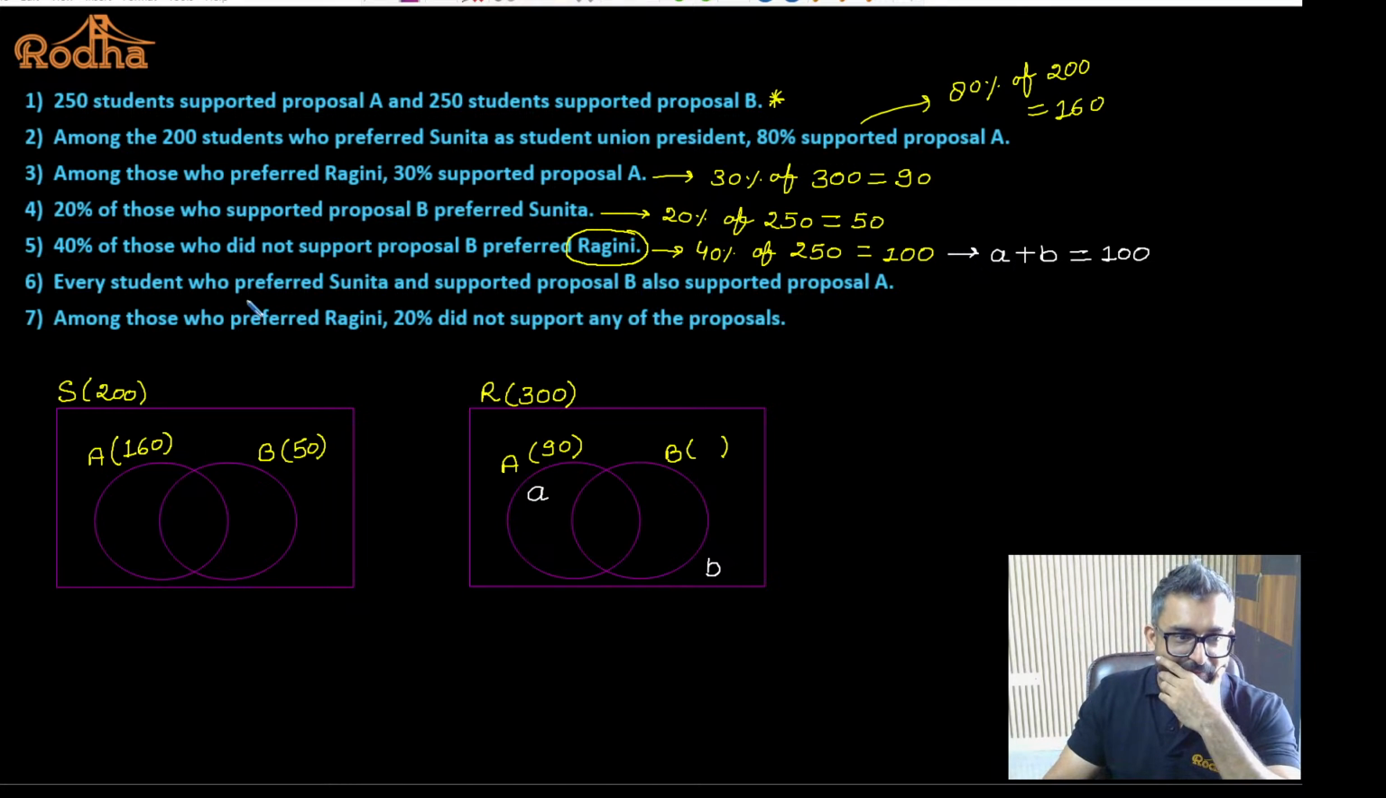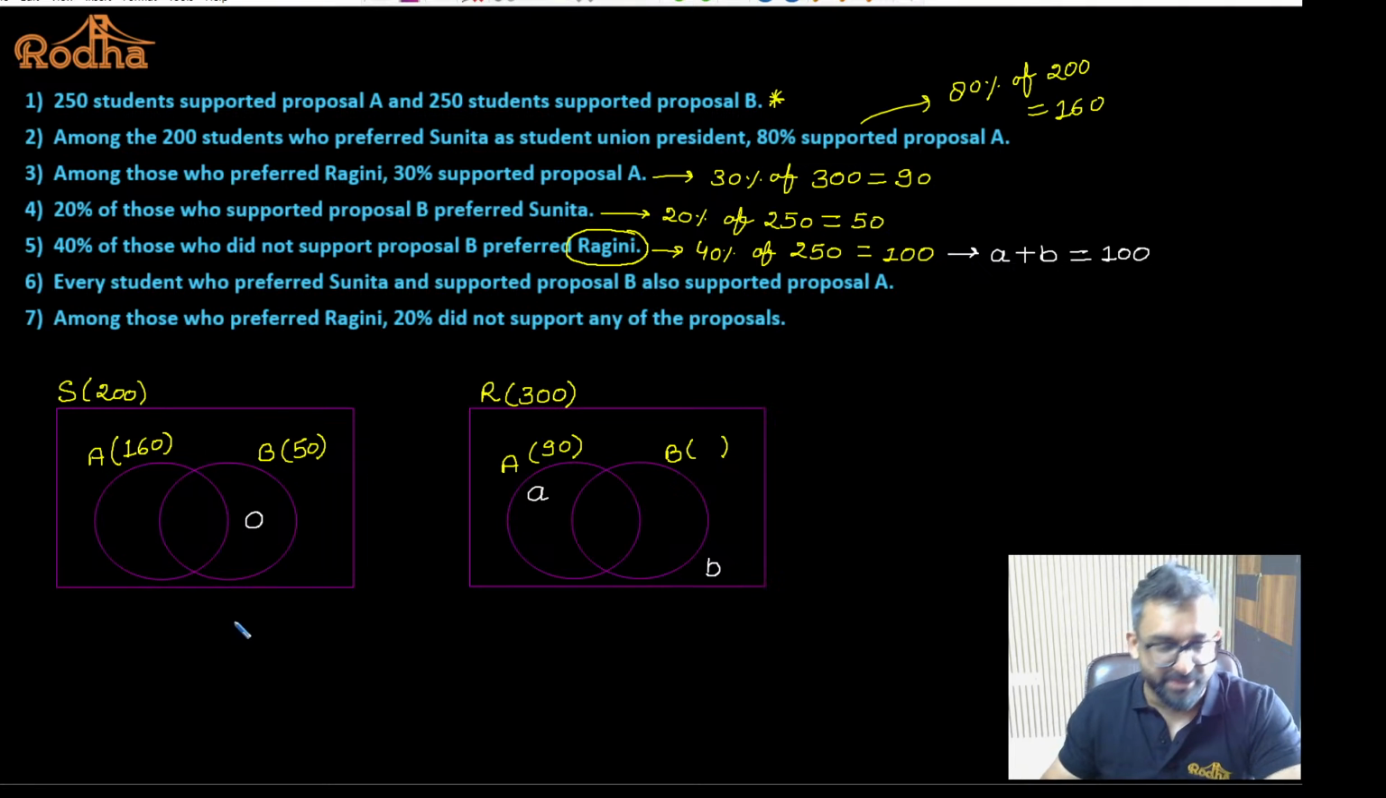Perfect. Every student who prefers Sunita and supported proposal B also supported proposal A. Again, a very important information. Every student who preferred Sunita, that means we have to read the Venn diagram of Sunita. Every student who preferred Sunita and supported proposal B also supported proposal A. That means if anybody is supporting proposal B, that person will definitely support proposal A.